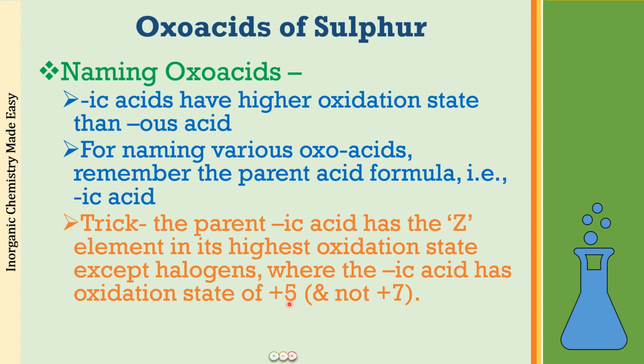For example, we just now saw nitric acid. The nitrogen has the highest oxidation state of 5, right? So in the ic acid or all the oxoacids, you will be seeing that the element Z is going to be in its highest oxidation state, except for halogens where the ic acid will be having +5. So let us see the whole list once again.